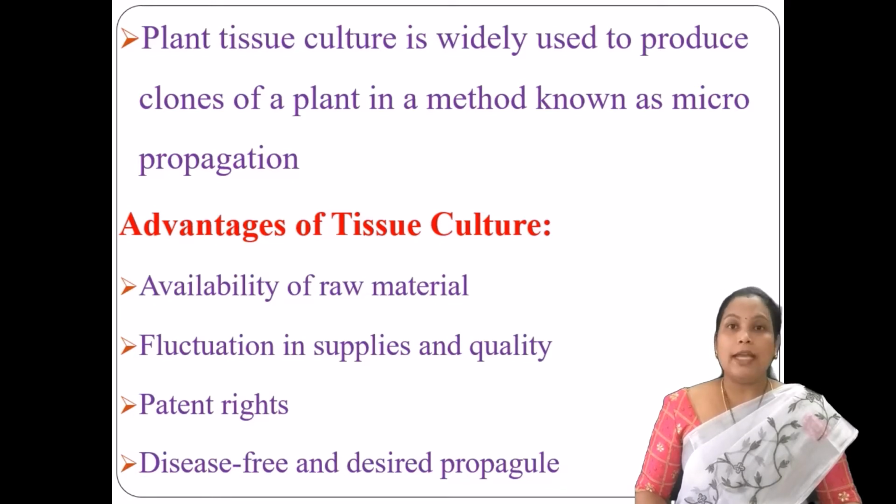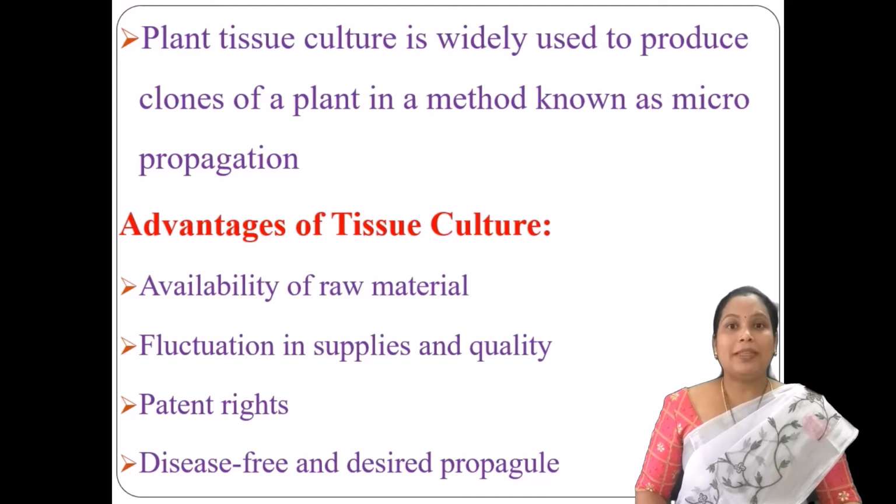Another wide use of plant tissue culture is the callus culture. In the callus culture, the callus is developed through the tissue culture technique, and that callus is responsible for the production of secondary metabolites, and at the same time it is also helpful to regenerate a new plant.